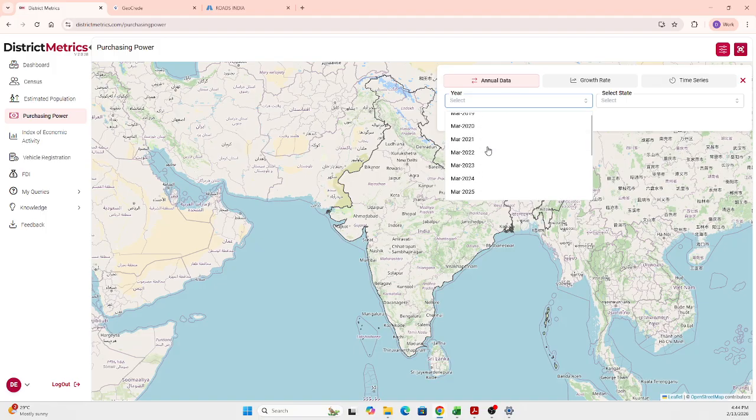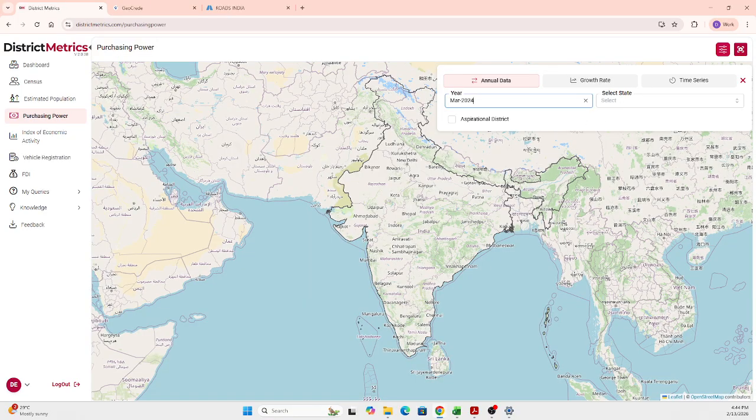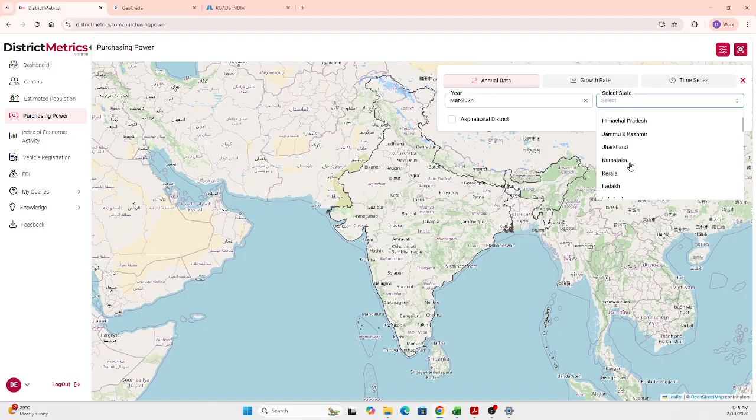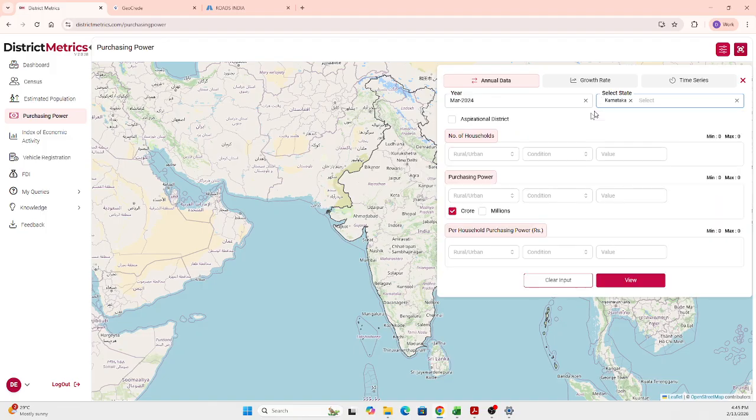So you can select the year that you want. I'm just selecting March 2024 here, and in the state I'm selecting Karnataka. Once after selecting the state, you'll be able to get the other parameters. You can get the purchasing power based on the number of households, the purchasing power itself, and per household purchasing power. Whichever parameter you select, you can get that.